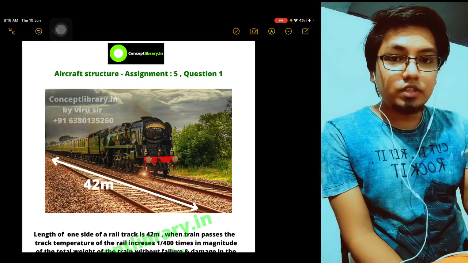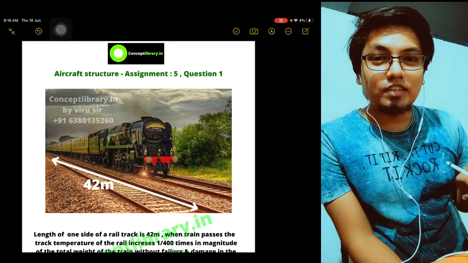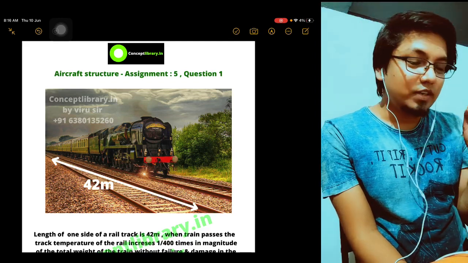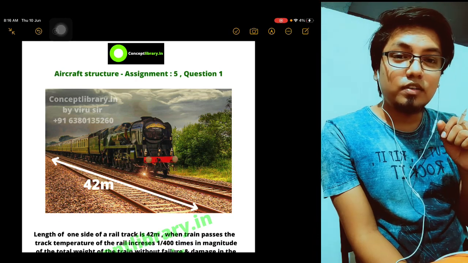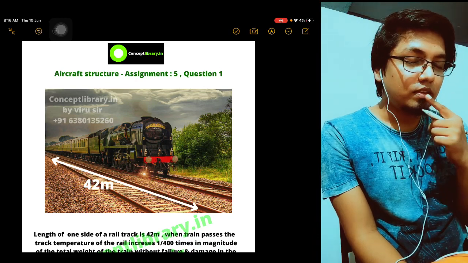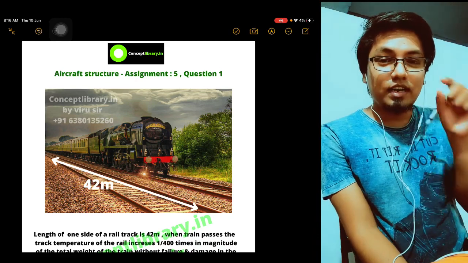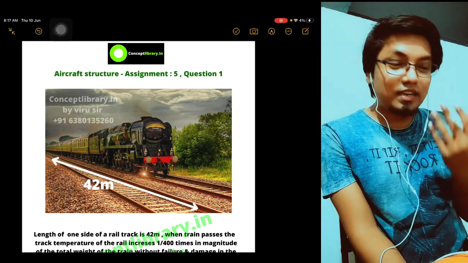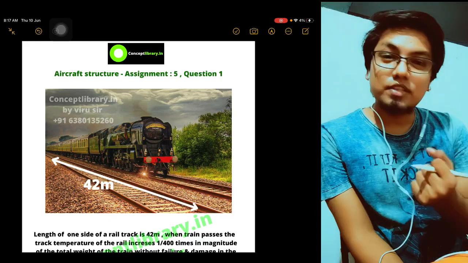Fine. Actually, we have assignment 5, question 1. See, I'm taking the first question. This question is about a wall, and a rod, and a hanging mass. That is an amazing question. When I was creating the question, I didn't know that it is so complex and so amazing.